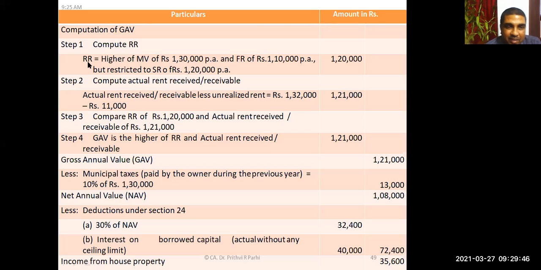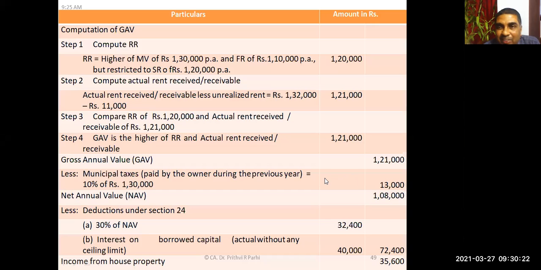Okay. Now, the third step is to compare reasonable expected rent with actual rent received or receivable. This is 1,20,000 and this is 1,21,000. Whichever is higher; this one is higher. Gross annual value is the higher of reasonable rent and actual rent received and receivable. So the figure I should take is 1,21,000. Now we have arrived at the gross annual value of 1,21,000.